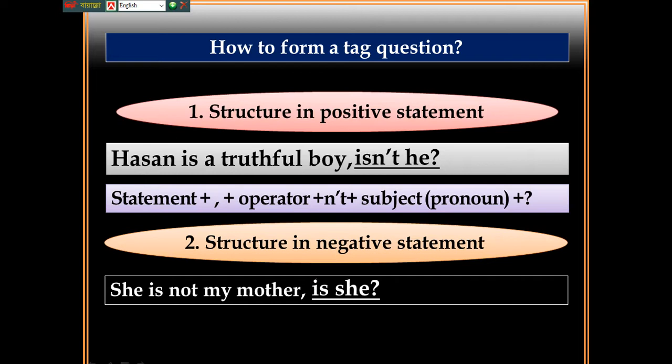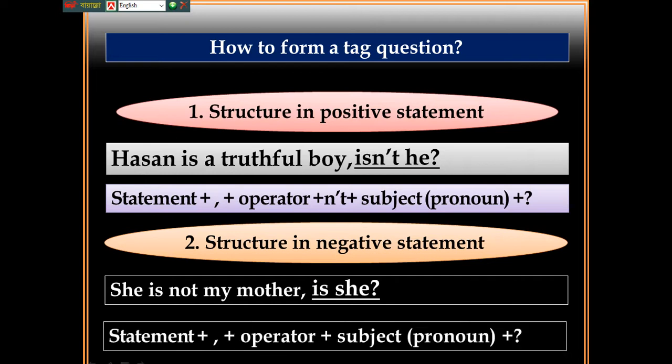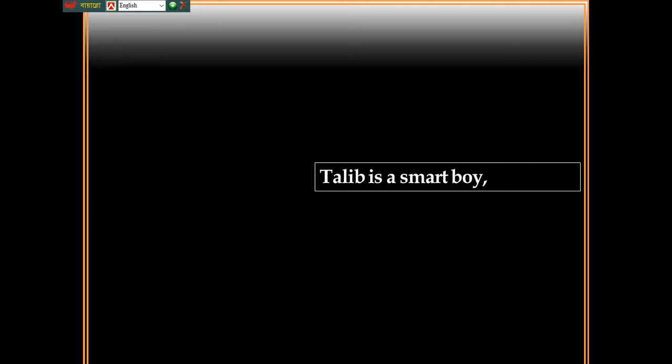She is not my mother, is she? The structure is: statement plus operator plus subject, and it must be a pronoun. Noun is not used as the subject of a tag question. And next, interrogative mark. Now here is a sentence for you. Talib is a smart boy. What will be the tag question here? Isn't he?